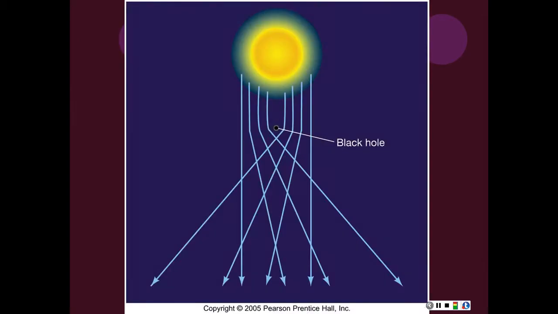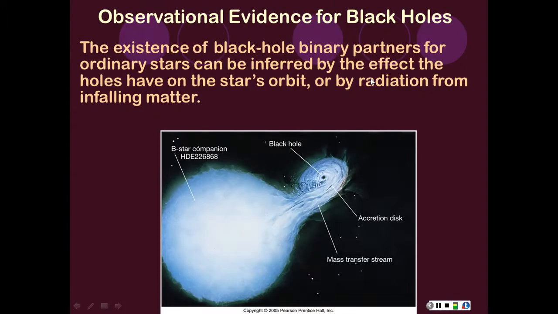You also get weird lensing effects. So here we've got a black hole in front of a star, and what we'll see is a very weird image of this object because the light will get distorted in this way. So you'll actually see a very distorted image as a result of the black hole. And if the black hole is moving, if this is in a binary system, it would move around and we'll see this, and then it'll be in the way and we'll get this distorted image, and then we'll see it back again. And it'll also distort other things. So if we're looking from over here, it will distort other things in the background over here. We can infer its presence from that.